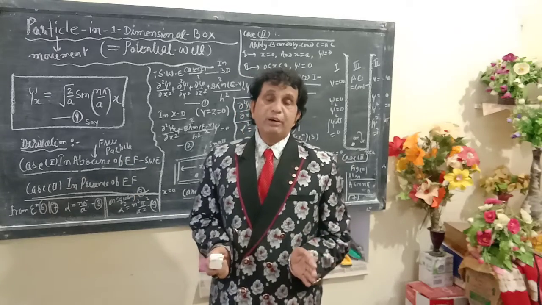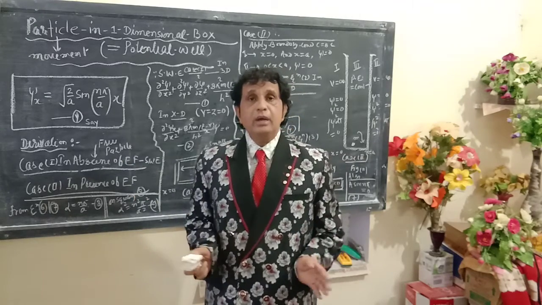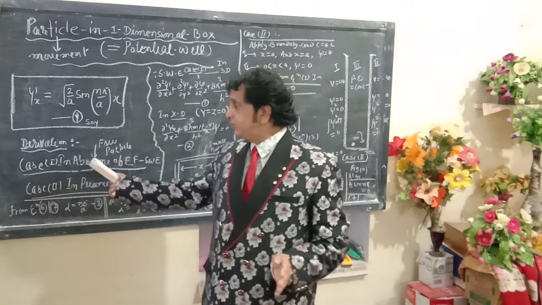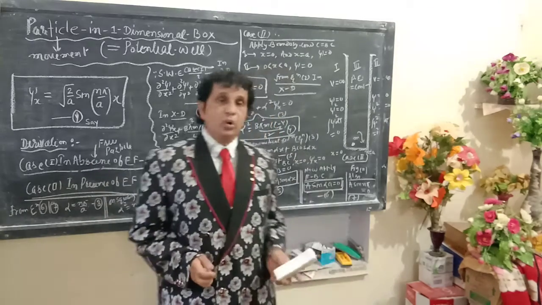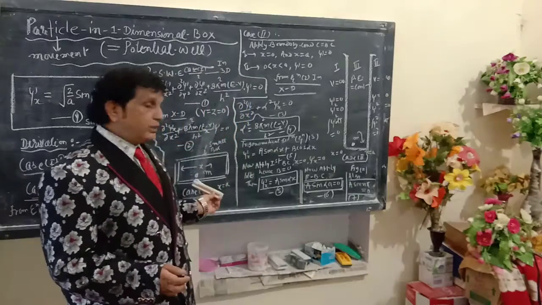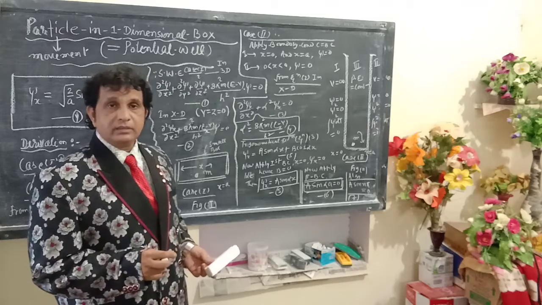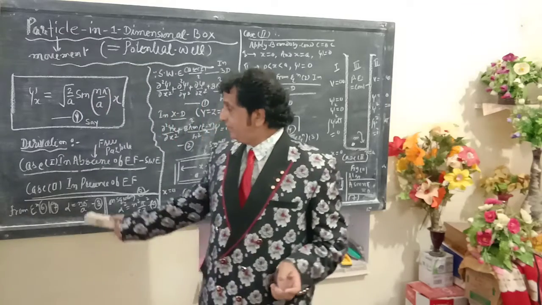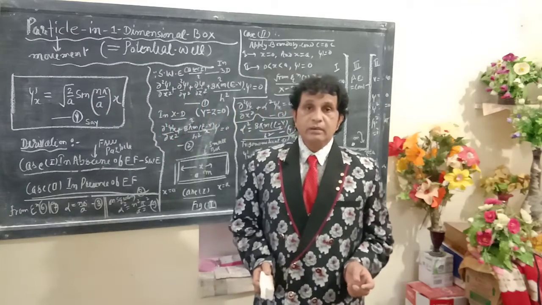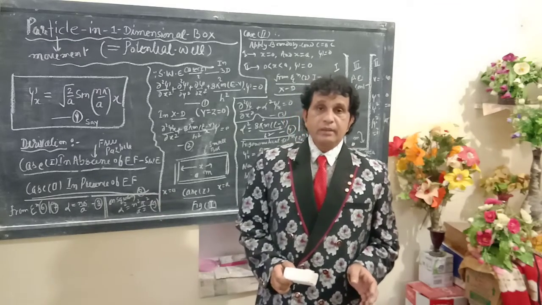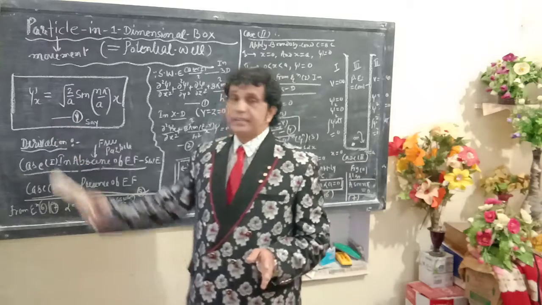I mean to say, what will be the modification of Schrodinger wave equation. In case 1, it will be considered by drawing a small box in 1D. In case 2, in presence of electric field, what is the value of psi?